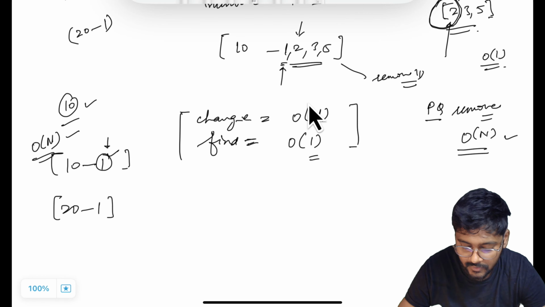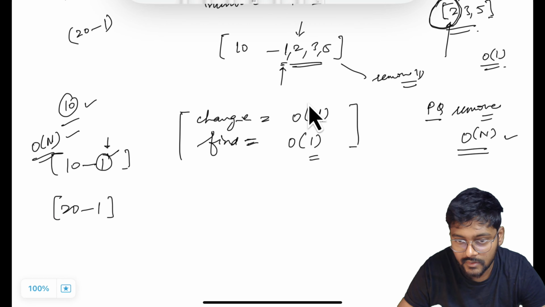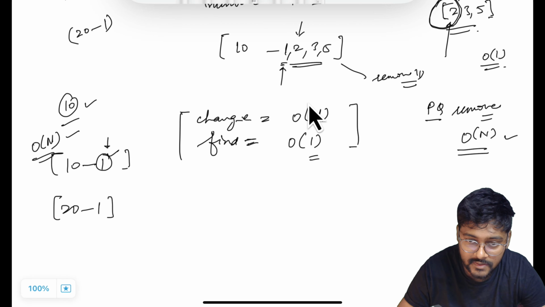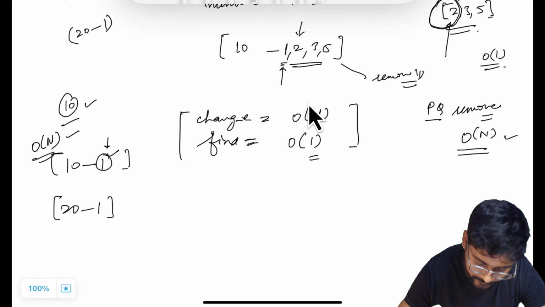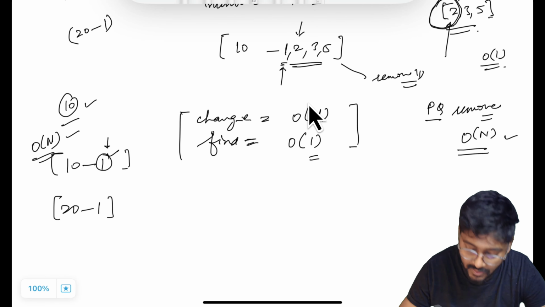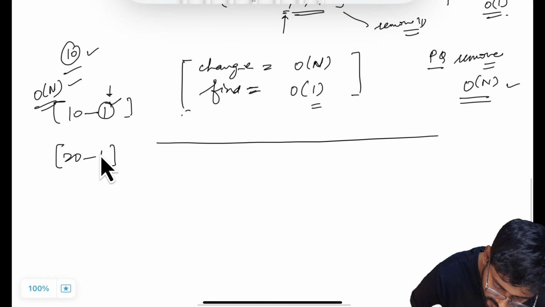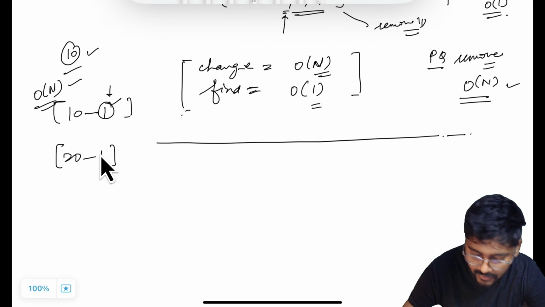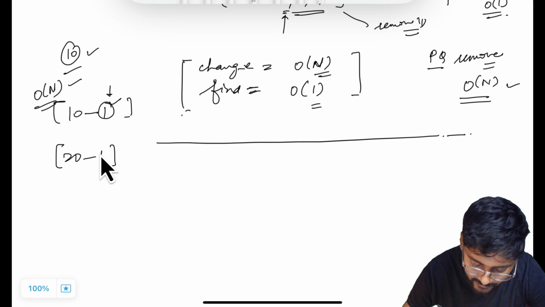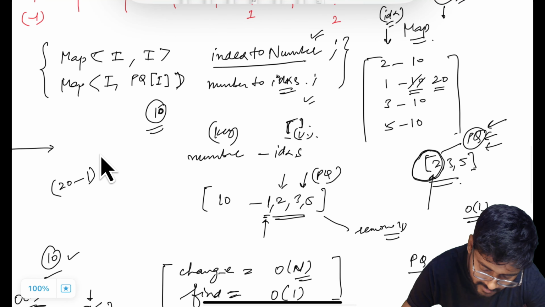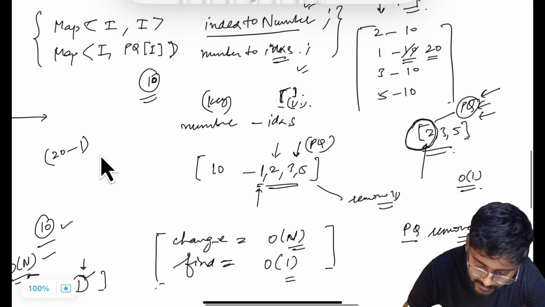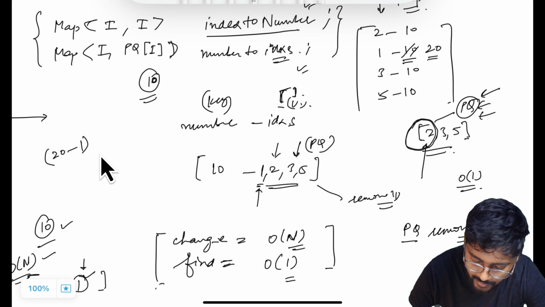We can do better. In a priority queue, when we are inserting, the time is log n, polling a value is order of 1, and the reheapify operation takes log n time. But deleting a value from the heap takes order of n time. What do we do to save this time? On the change operation, we are changing the value in the first map, which is not going to take any time. And now, we were deleting the previous value and inserting the new value in the priority queue.